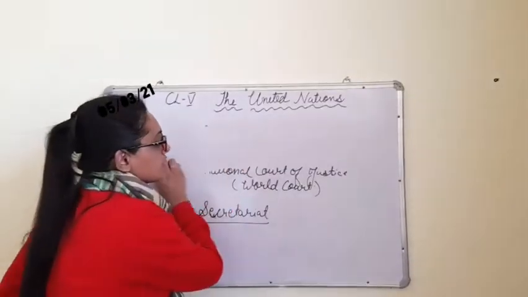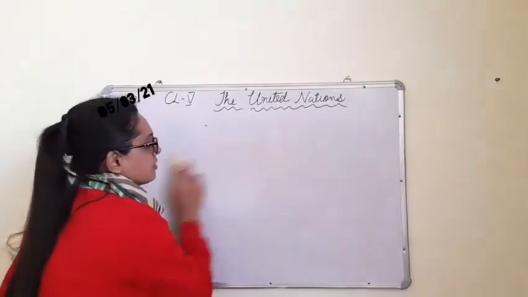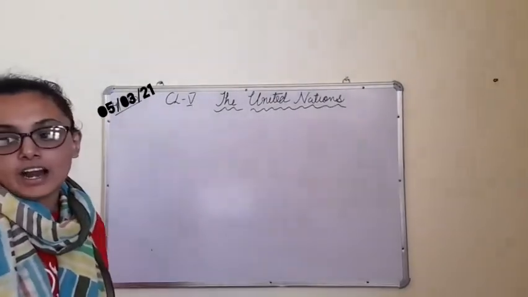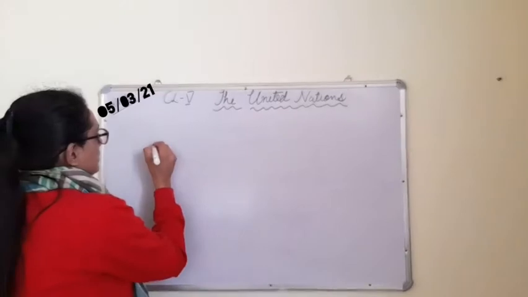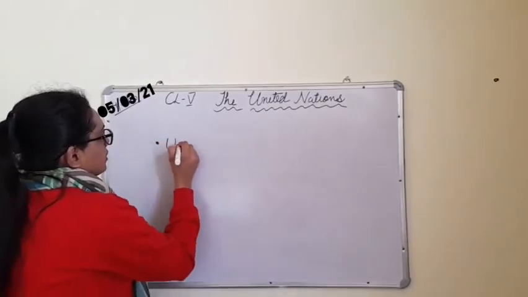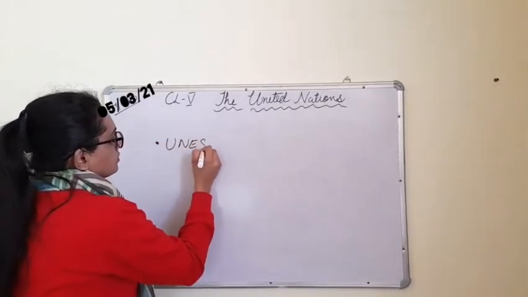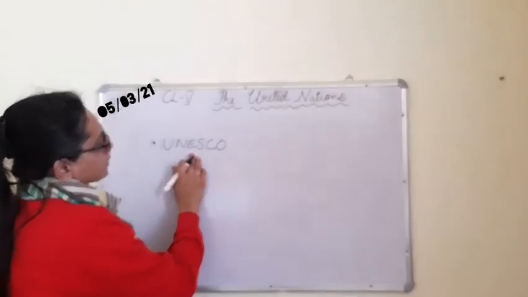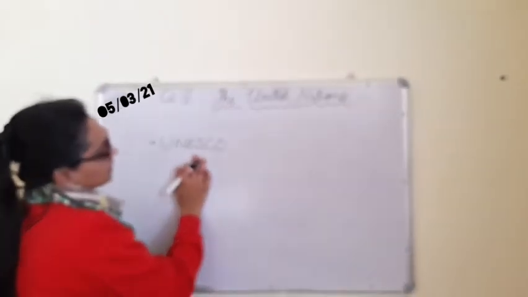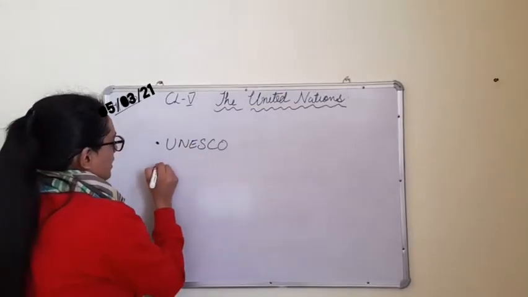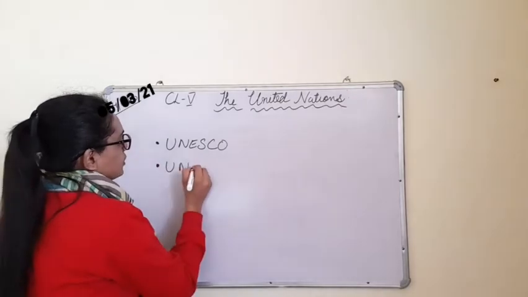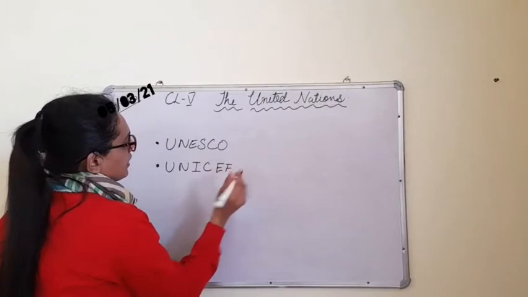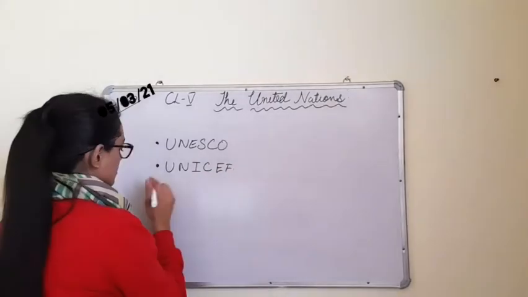Now coming to the specialized agencies, which we did with the topic ECOSOC. They are number 1, UNESCO, United Nations Educational, Scientific and Cultural Organization. Then we have UNICEF, United Nations Children's Fund.